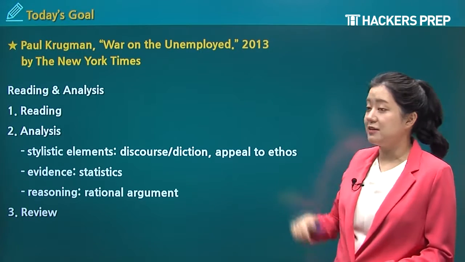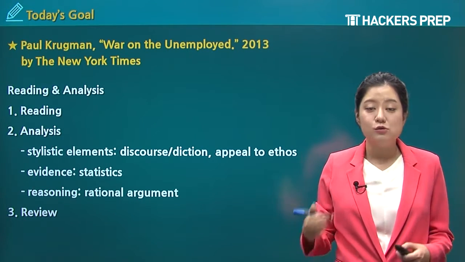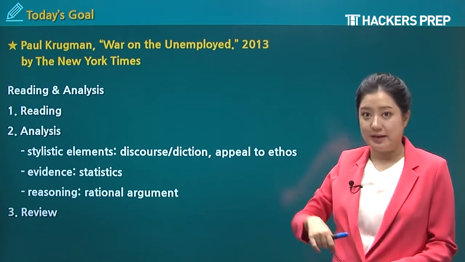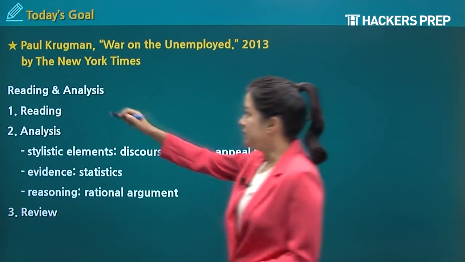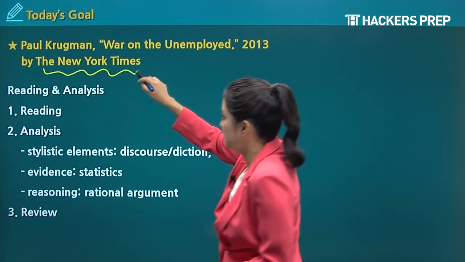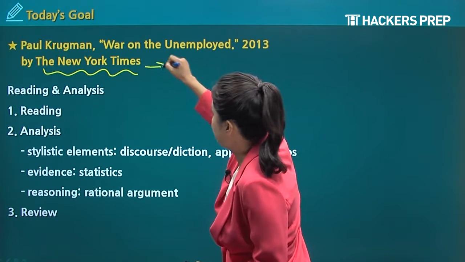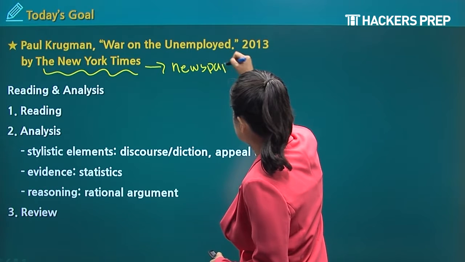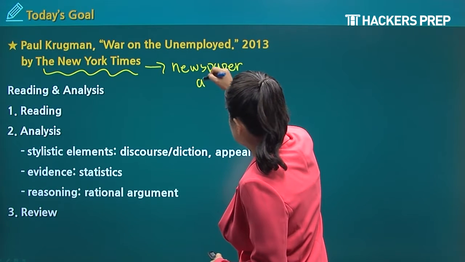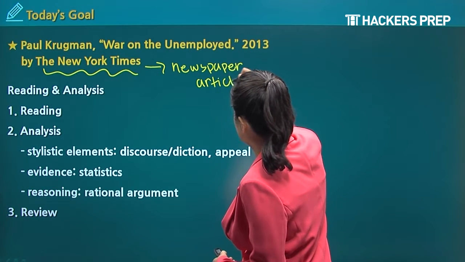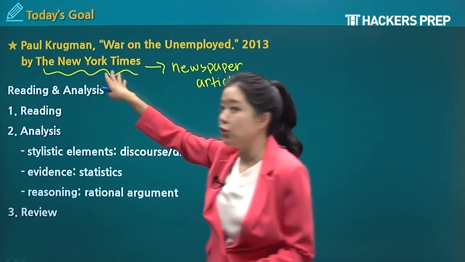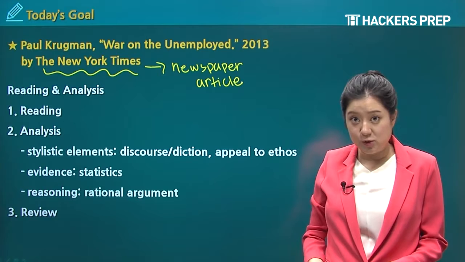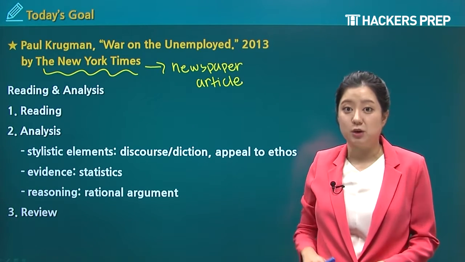It was written in 2013, and usually they're going to tell you where they got it from. They got this article from the New York Times. You can obviously know that the New York Times is not just an article, it's a newspaper article. You can know that it's a newspaper article because it has the word New York. So if it has locations in the name, then it's going to be a newspaper article versus a magazine article.